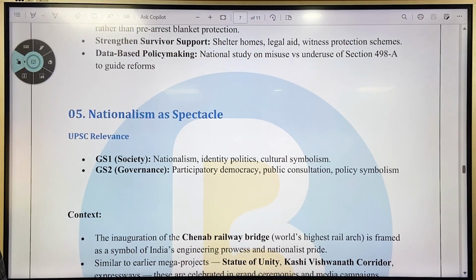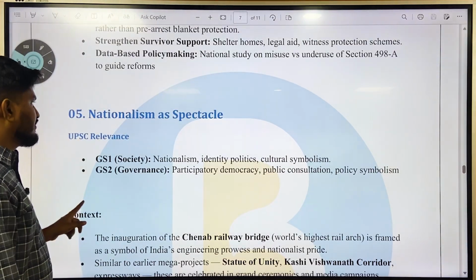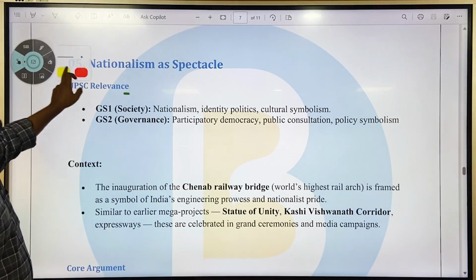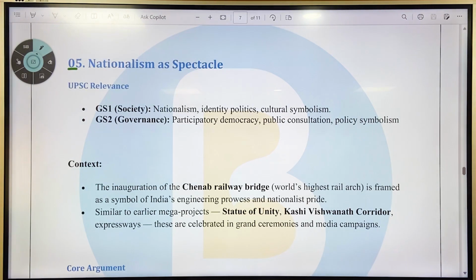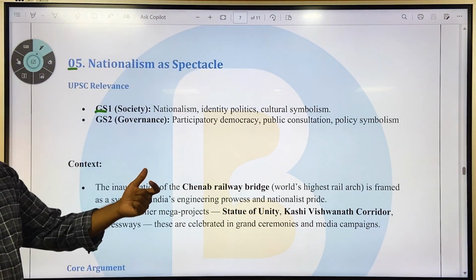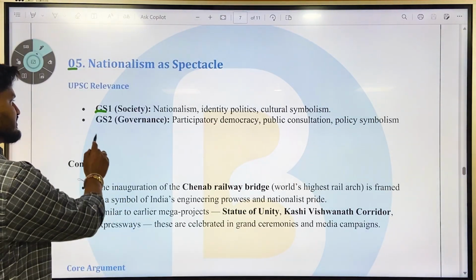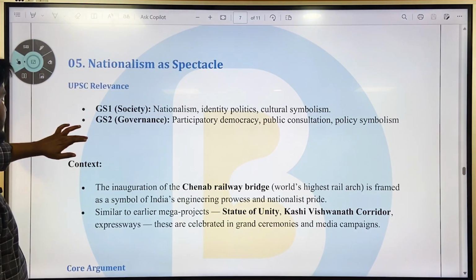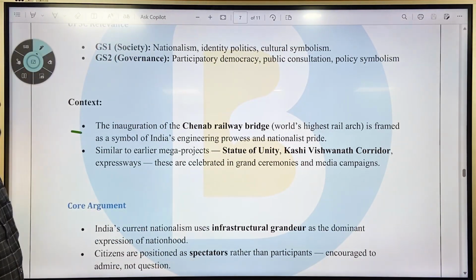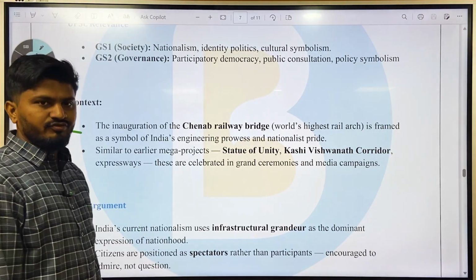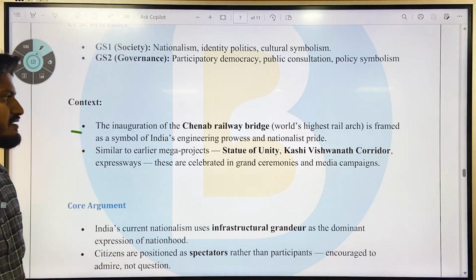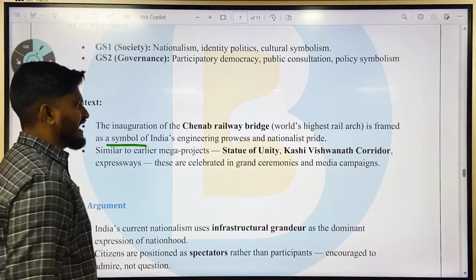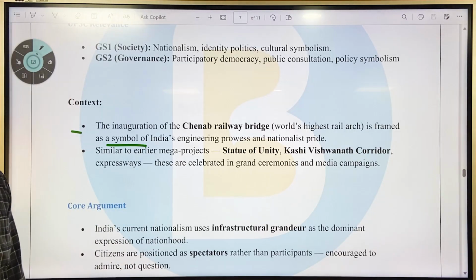Next, a very important, interesting editorial which was present in The Hindu, which talks about nationalism as spectacle. It comes under GS1 society, nationalism, identity, politics and cultural symbolism, and GS2 governance, participatory democracy, public consultation and policy symbolism. The context is that the author says the recent inauguration of the Chenab Railway Bridge, the world's highest railway arch, is framed as a symbol of India's engineering prowess and nationalistic pride.